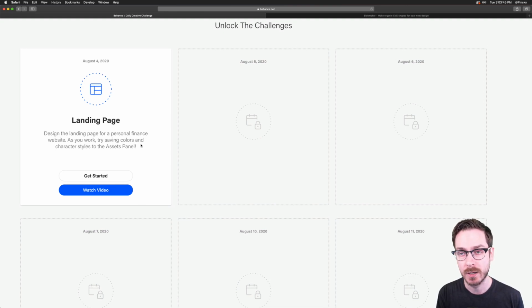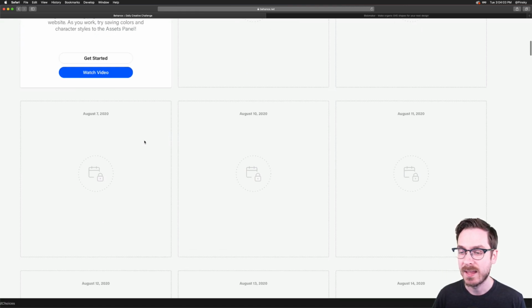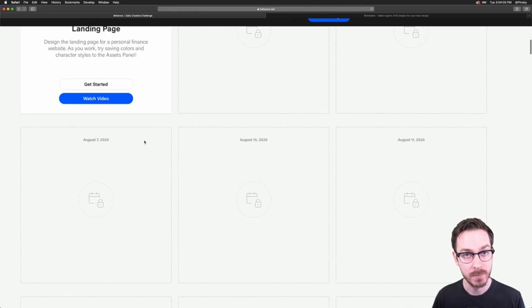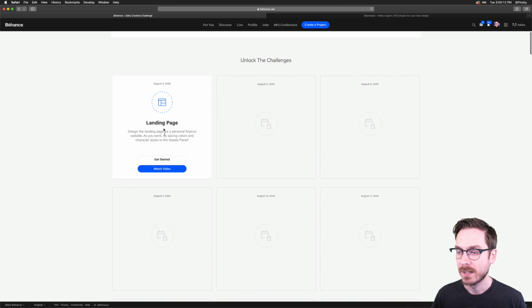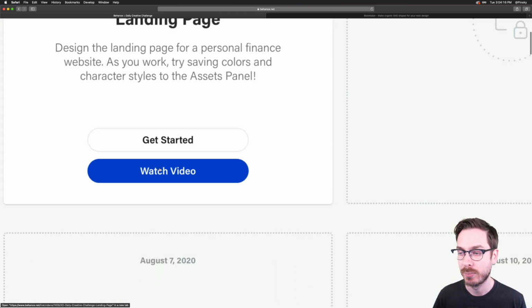Today's the first challenge of this round, and this is going to be a semi-progressive challenge. So the first week, we're going to be designing out the landing page for this finance or cryptocurrency site, whichever direction you want to go. And then the second week, which starts next Monday, we're going to be designing the mobile experience for that app, which is going to be a lot of fun. So go ahead and grab the starter file. And if you want to rewatch this later on, you can go ahead and press watch video.